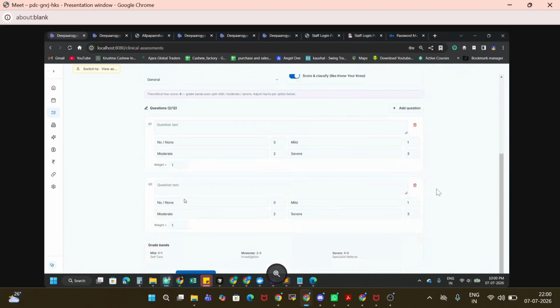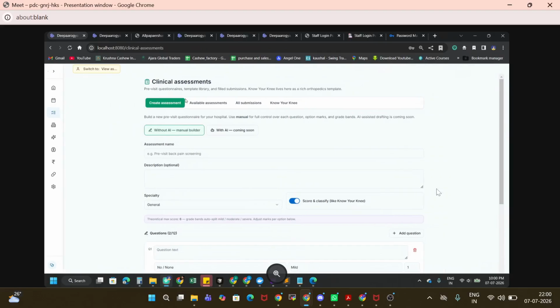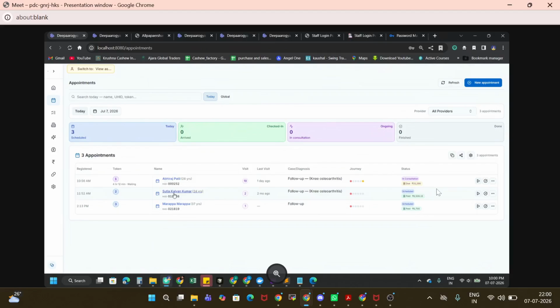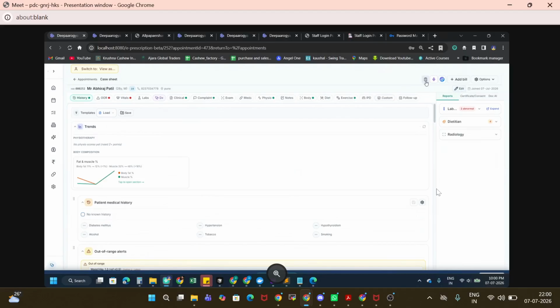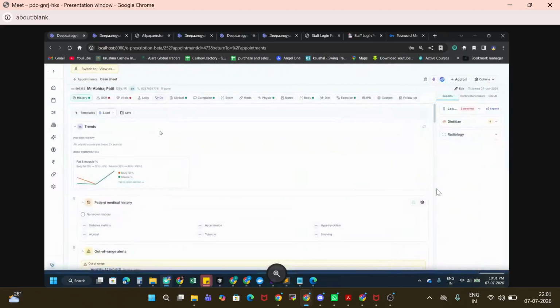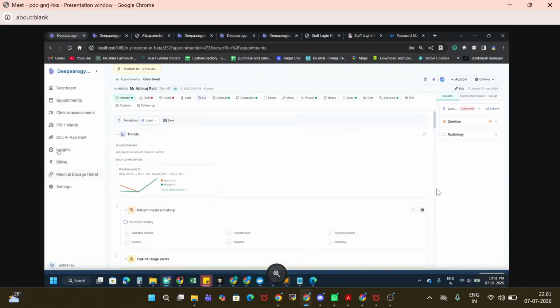Again, you can create your different templates here and send them. Why is this helpful? Because you already get the information when you open any patient. Here we have already added this support, clinical assessment. You can directly check what exactly the disease the patient has. It saves your whole time, you exactly get what the issue is, and we can directly load the template based upon the issue. So that's how we have done clinical assessment.